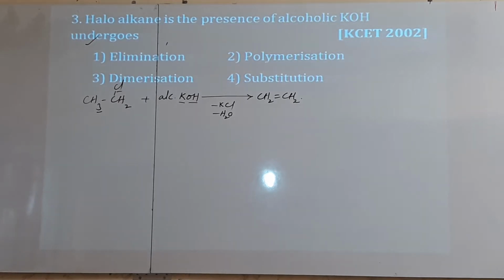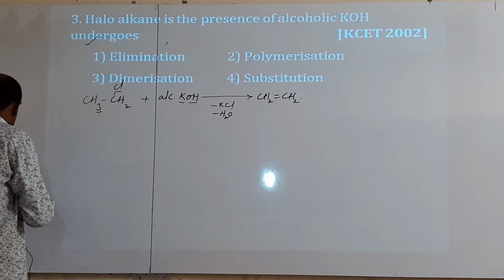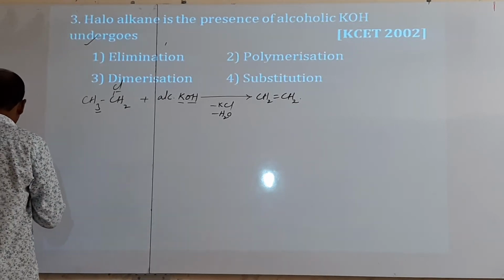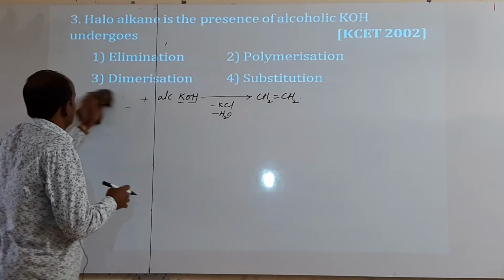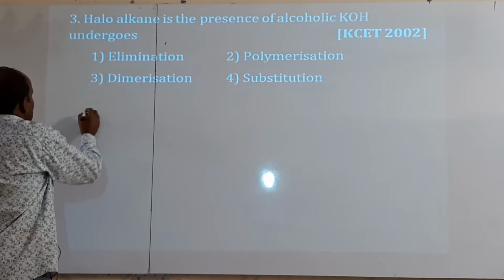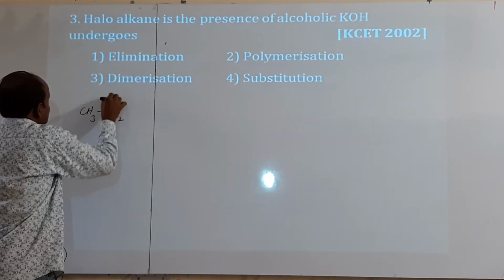Haloalkane in the presence of alcoholic KOH undergoes. What they given? Haloalkane. Take example CH3 CH2 Cl.